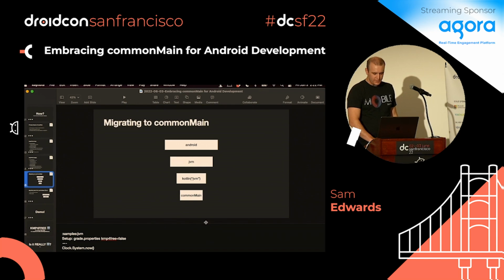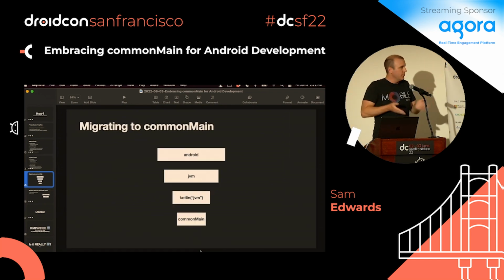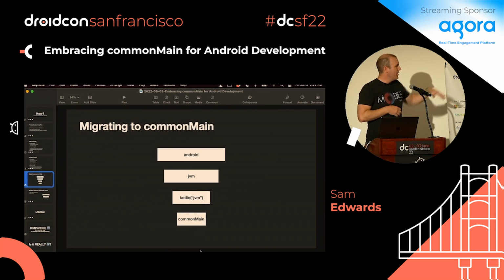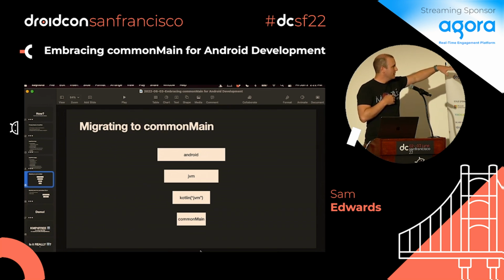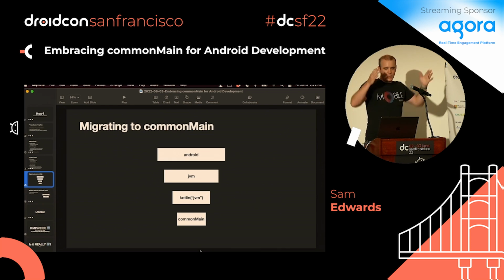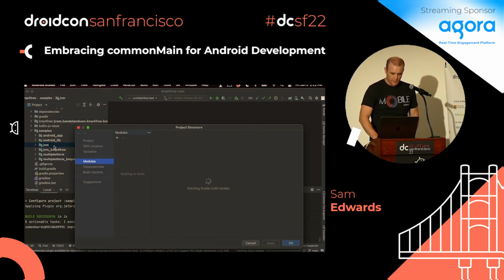there's this funnel, right? Coming down. How many layers do I have to go through to get to something that's commonMain compatible? And the thing right above the bottom is Kotlin JVM. So I'm going to show you a module that is Kotlin JVM, because then we don't have to worry about getting rid of Android dependencies, and we don't have to get rid of Java code. What's the closest thing we have to commonMain now? So if I look at that, that's what this module is here.